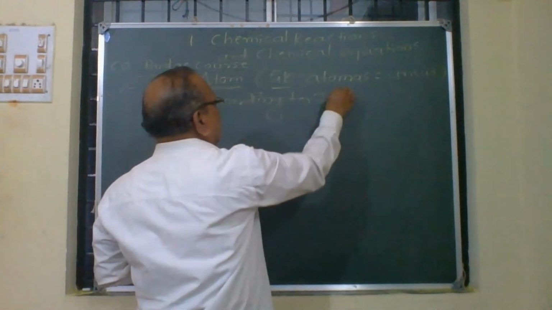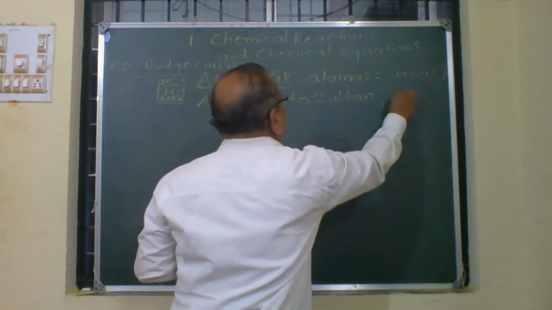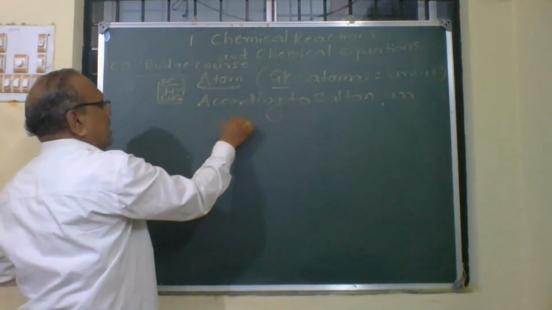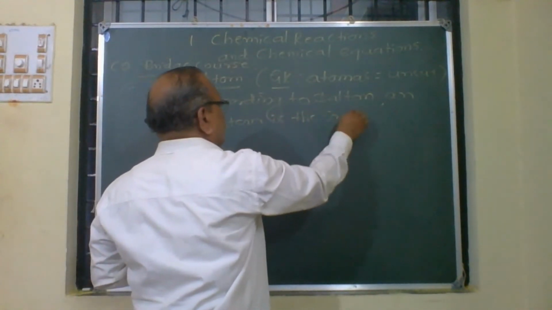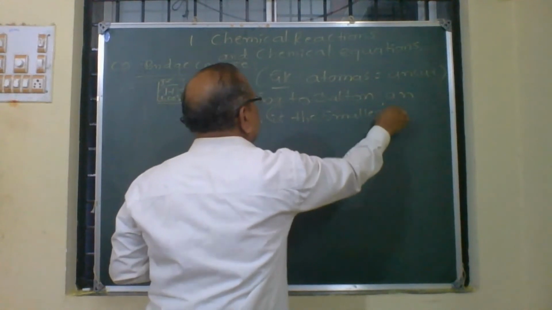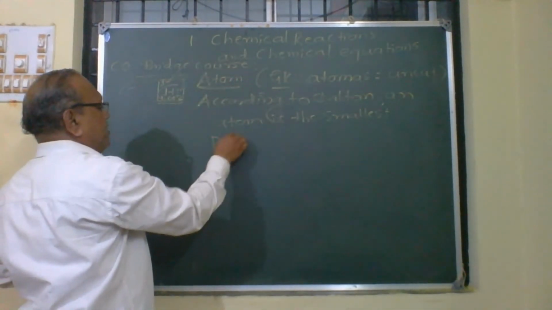According to Dalton, an atom is the smallest particle of an element.